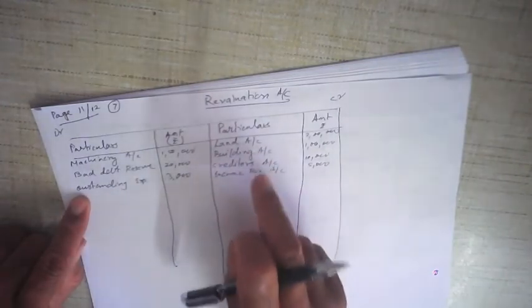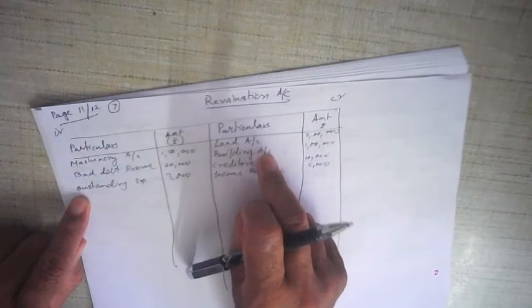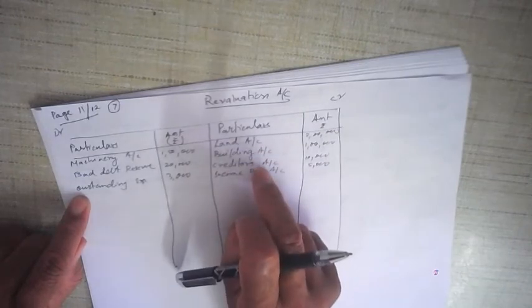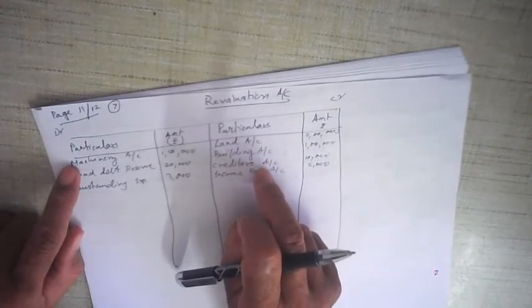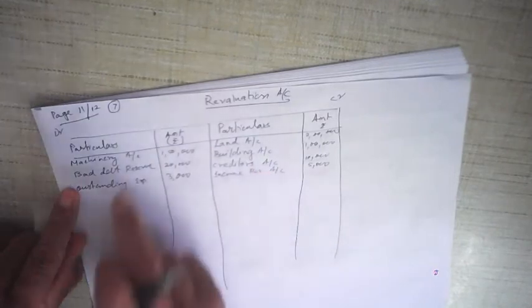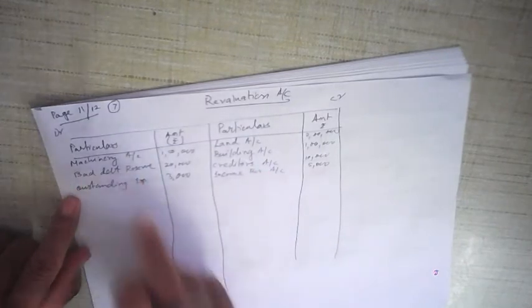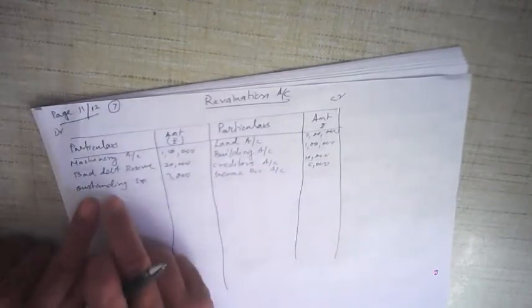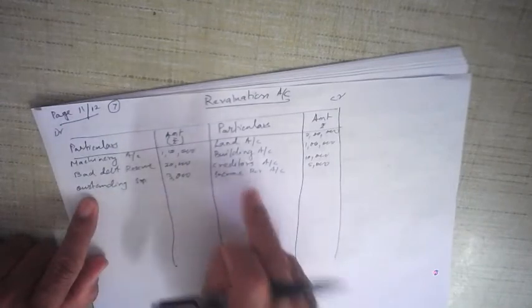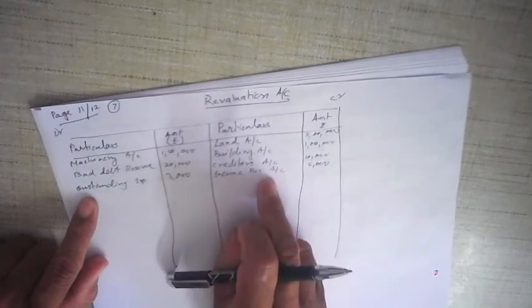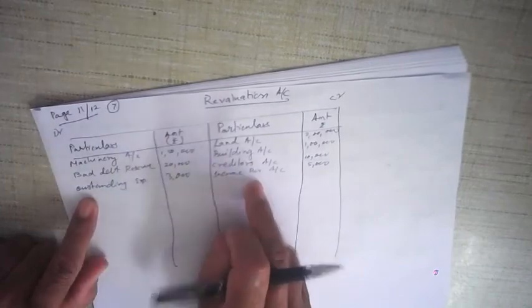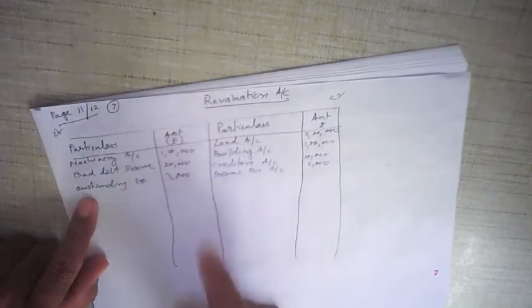Land account, the second one, building account, third one we had was machinery account, then fourth adjustment was bad debt reserve, the fifth was creditors, and sixth one was outstanding income, or rather income reserve, income receivable, and outstanding expense. Both were the number 6. So total we have got 7 ones.